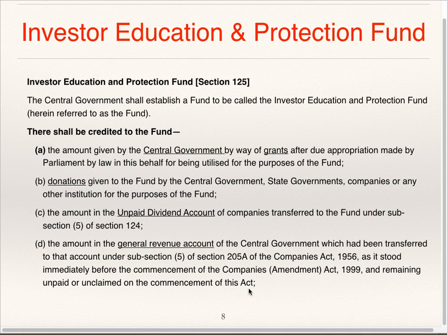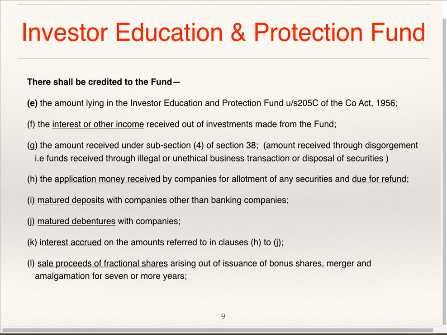So before commencement of the Companies Act 2013, as per the Companies Act 1956 and Amendment Act 1999, if any amount of dividend is unclaimed, then it is to be transferred to the general revenue account of the central government. Now, if any amount is remaining in that account which has been unclaimed or unpaid at the time of commencement of this act, that also gets transferred to Investor Education and Protection Fund.